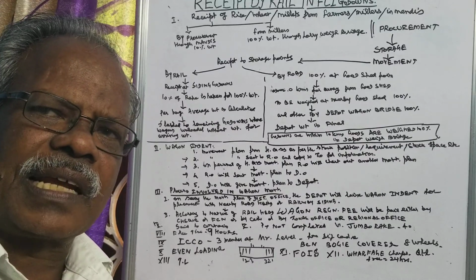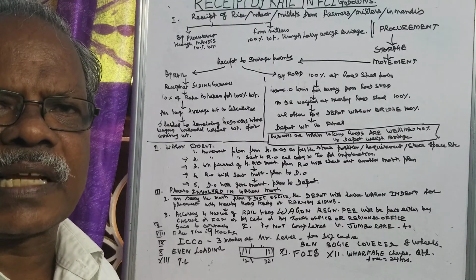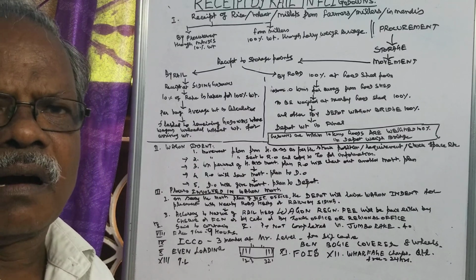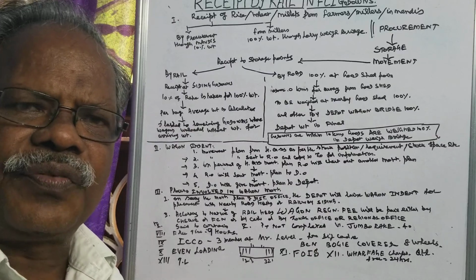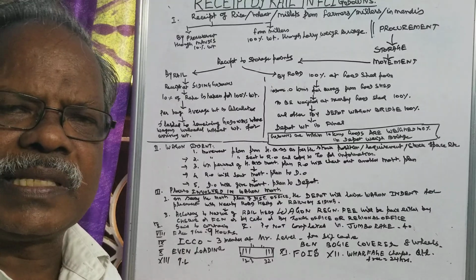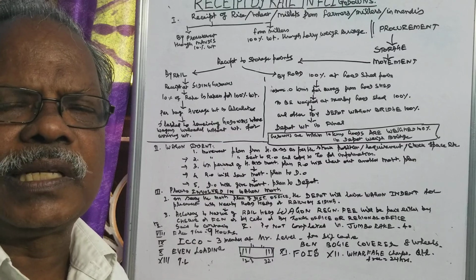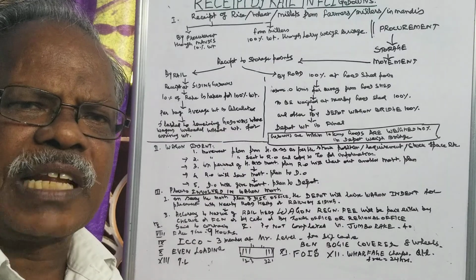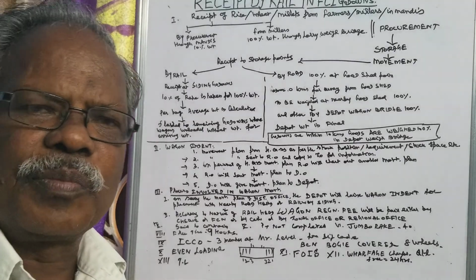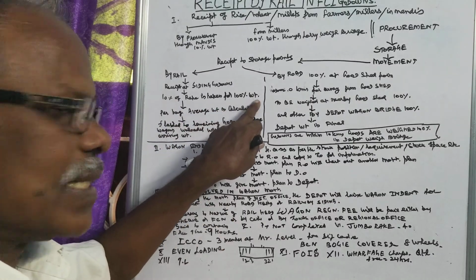Suppose the wagons are more than 40, say a jumbo rake with 42 wagons, then another wagon can also be selected. Or if all the wagons are not uniform in nature, that is, all wagons are not BCN type, it may be BCNA or BCNAHS, then discretion can be used, and more than 10% can be taken up for weighment. Suppose 5 wagons also can be taken. So 10% of the rake is taken for 100% weighment.